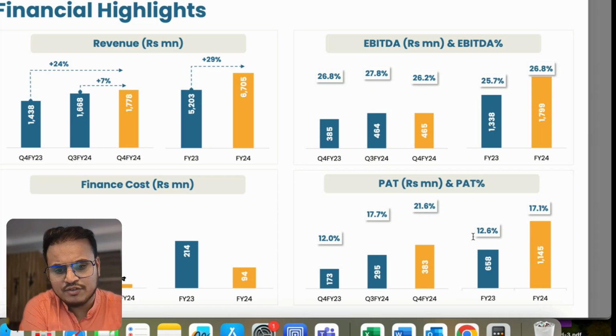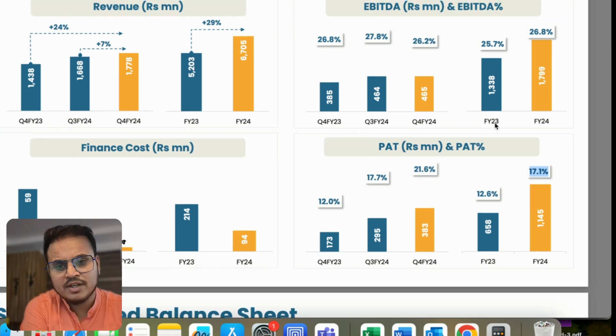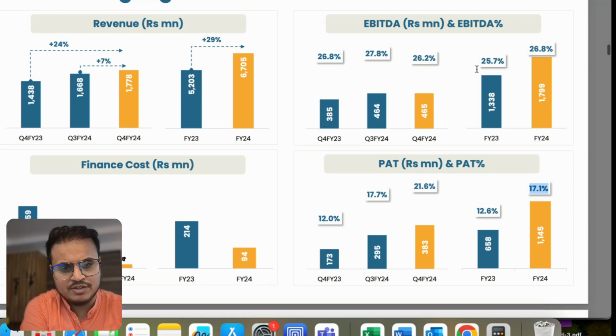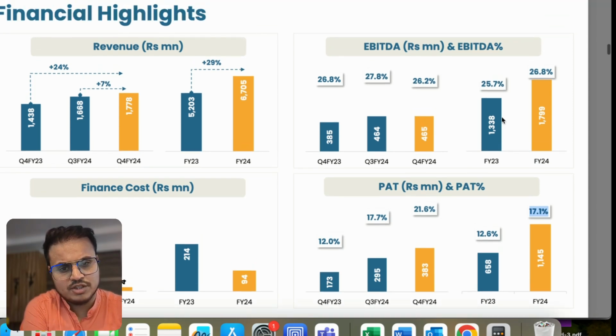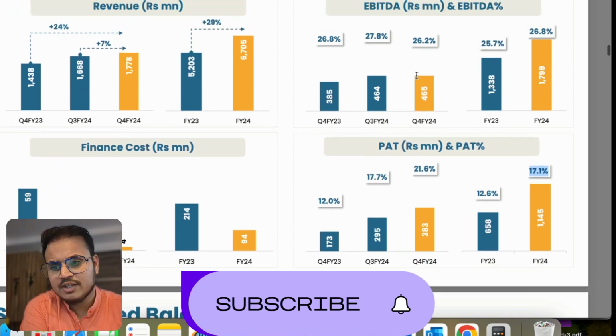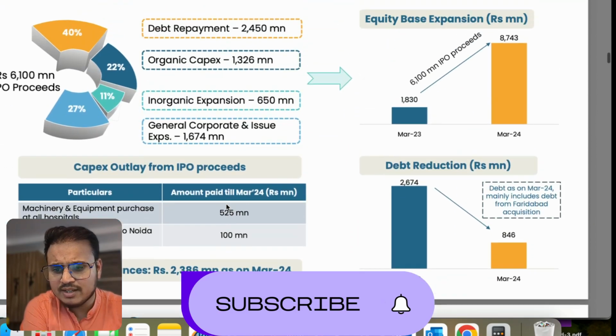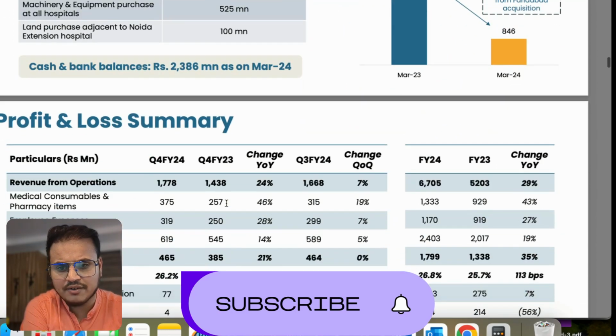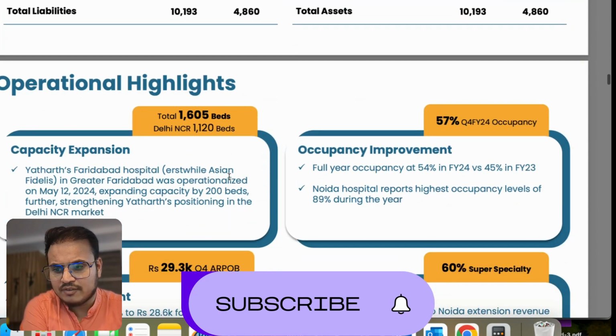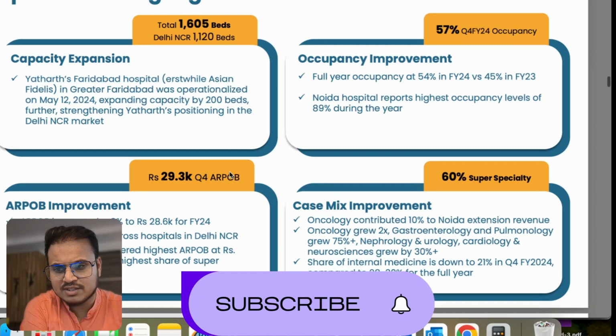So in the financial highlights, the profit after tax increased by 17.1%, the profit margin growth. And from FY23 to FY24, their EBITDA has grown from 25.7% to 26.8%, right? And revenue finance cost also shows almost 29% growth. Probably you can go ahead and read what they are doing, right? But I want to discuss some important numbers, these are the important numbers.